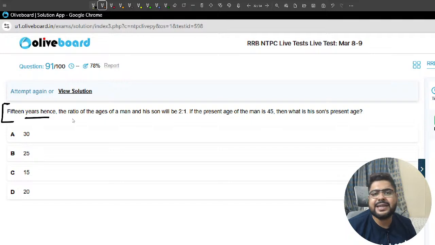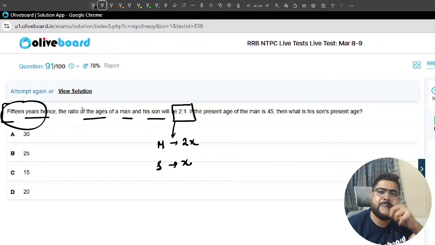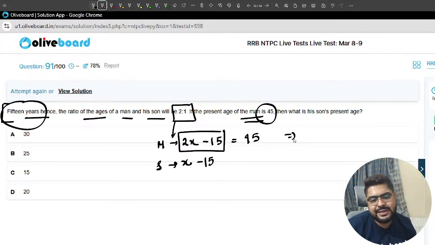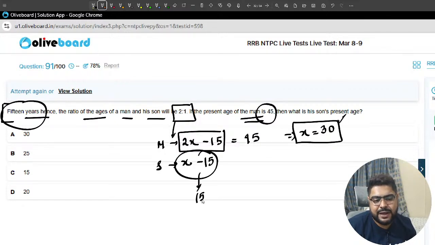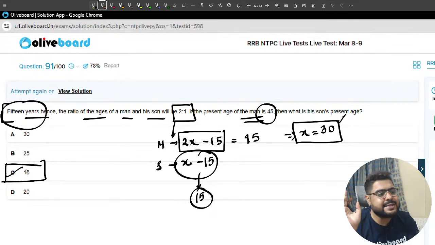Now, 15 years hence, basic question. The ratio of the age of the man and his son is given. Okay, sir. So the age of the man is 2x, the age of the son is x. It is 15 years hence, meaning present minus 15. Present age of the man is given as 45. X is 30, sir. The son's present age is 30 minus 15, sir, 15. The answer to your question is option C, 15. Option C, 15 is the correct answer, sir.